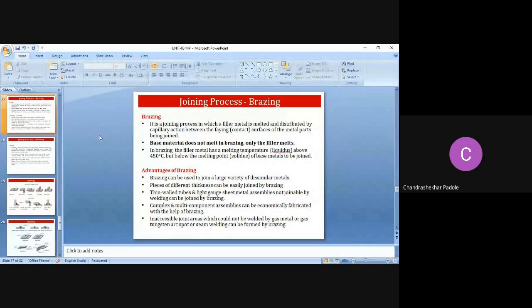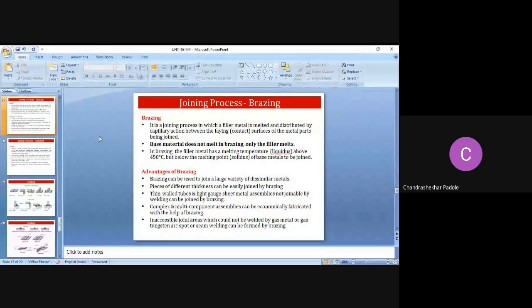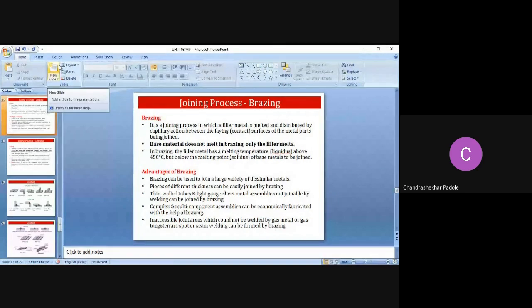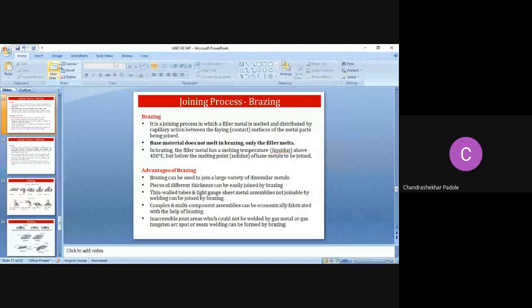Brazing can be used to join a large variety of dissimilar metals. Pieces of different thickness can be easily joined by brazing. Thin wall tubes and light gauge sheet metal assemblies are not joinable by welding, and these can be joined by the brazing process, right?